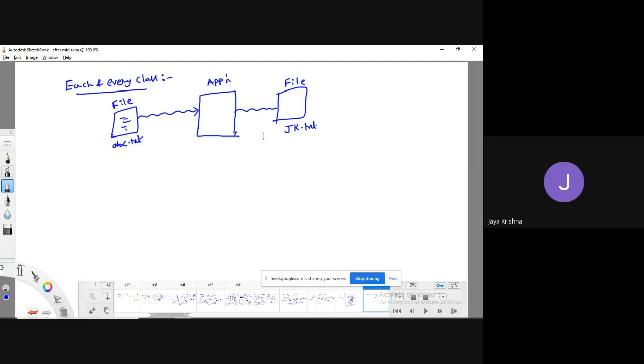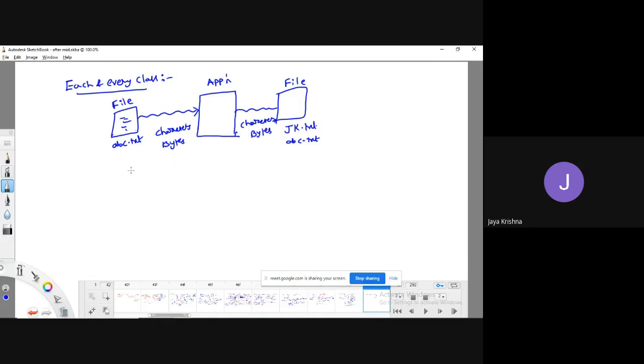It can be the same file like abc.txt also, or it can be another file. Right now, I can send this data in any format: in the form of characters, or in the form of bytes.